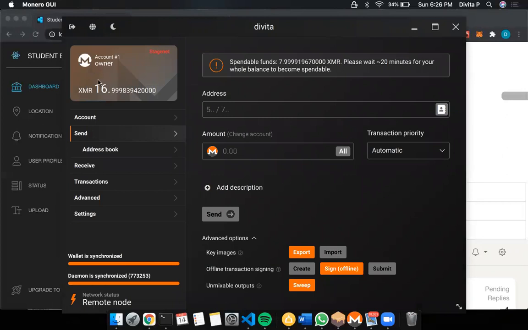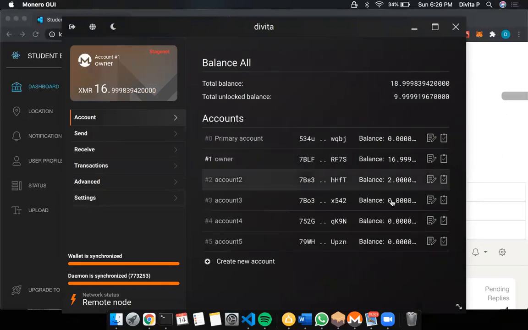The balance is subtracted from the owner account, and here you will see the student account which has that balance sent by the owner. In this way, the fundraiser can send the money to any of the students who require a scholarship.